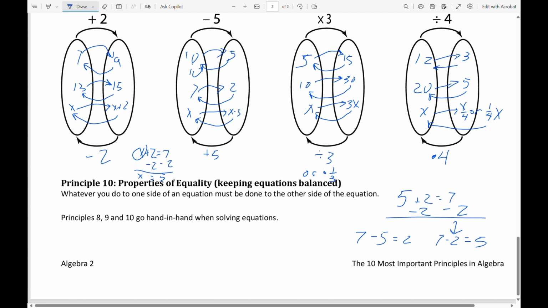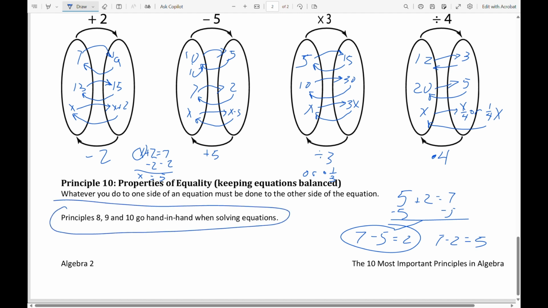Or I could do it a different way, and I could say, let's take away 5 from both sides of this equation. And if I took away 5 from both sides of this equation, that would take me to this statement right here. So in one sense, those are just related facts, but in another sense, that's the principle of equation solving. Do the same thing to both sides of an equation. So these three principles here, 8, 9, and 10, go hand in hand when solving equations.